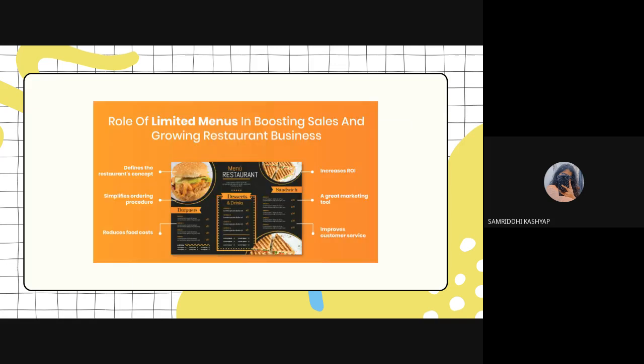Okay, so this is something I just picked up from the internet. A limited menu, as we saw in the previous example, defines the restaurant concept. For example, this is centered around burgers. So we have Burger Kings, for example. So you know that the majority of the food item that you have there is burger.